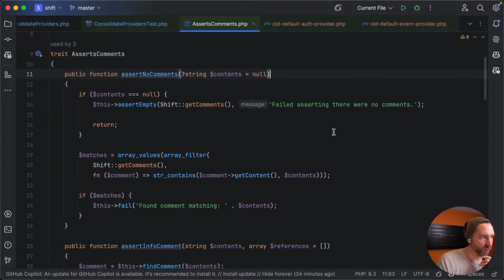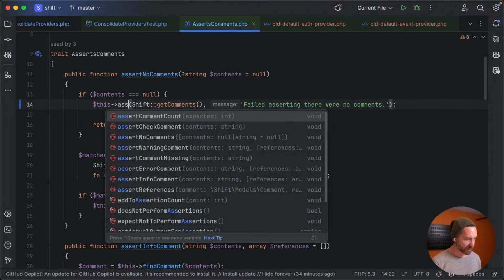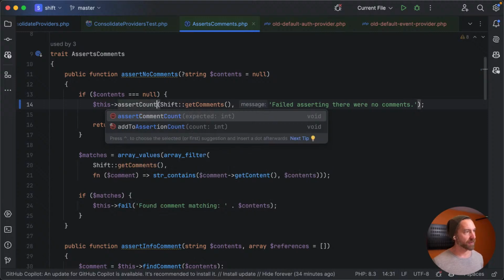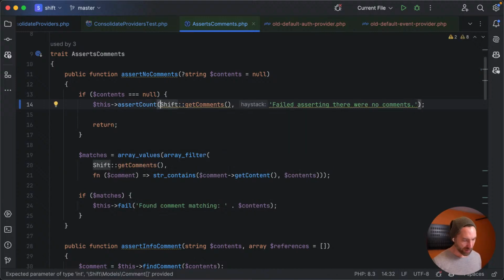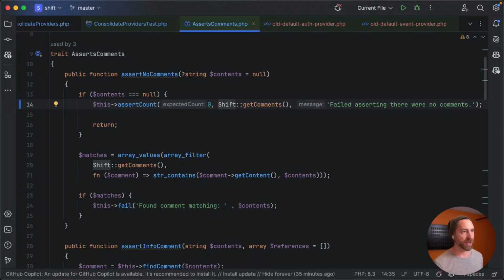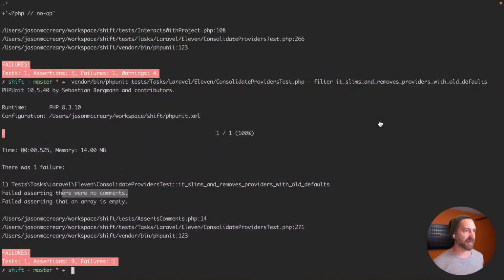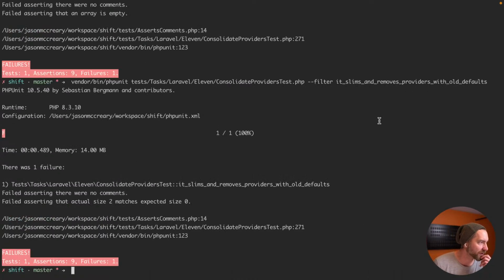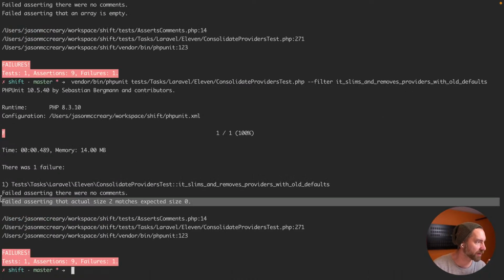I think what would be cool here, maybe instead of saying empty, maybe we could do 0. Maybe we could say assert count is 0. And then the message failed asserting there were no comments. I just want to see if this says 2 is not equal to 0. Yeah, there we go. This feels better to me. I like this better. See, little refactor there. I like reading that better. Failed asserting there were no comments. Failed asserting the actual size 2 matches expected size 0.